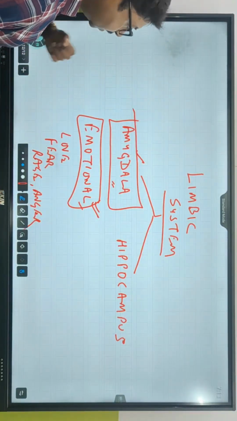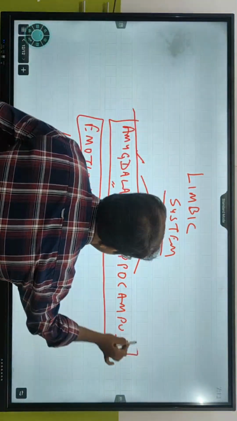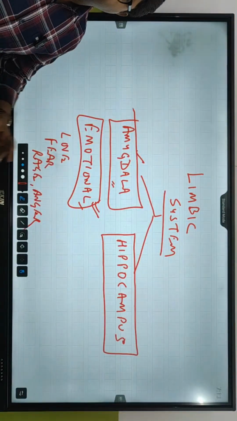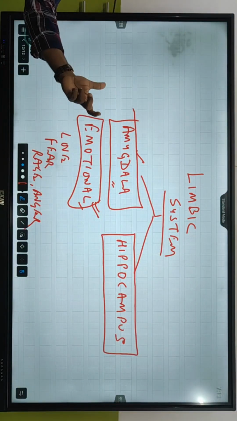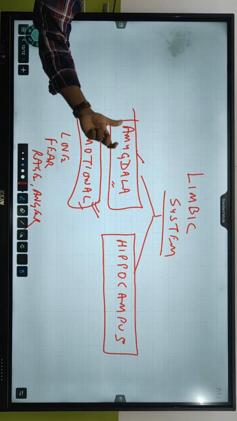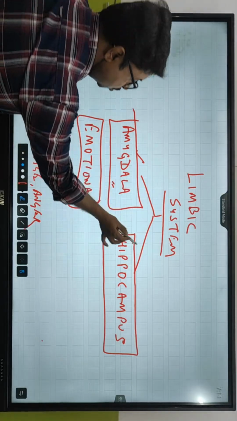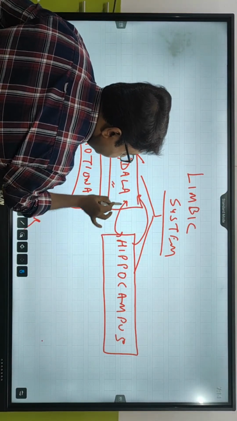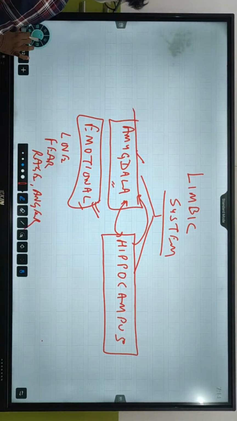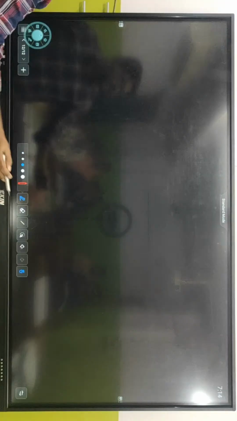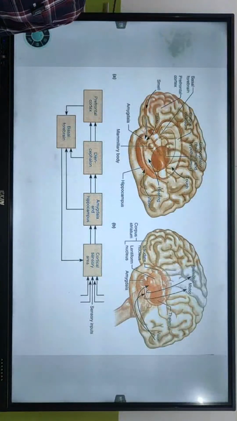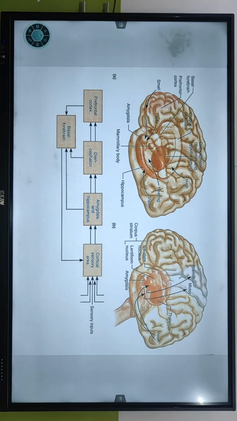Hippocampus is the area which gets all the sensory inputs and helps you to understand ये पहले क्या क्या हुआ था, to help you decide अब इस सिचुएशन में क्या करना है. So it's complete emotions. ये दोनों एक साथ they work together. Hippocampus and amygdala center. I don't think ये अलग से बुक में लिखा हुआ है. I think amygdala is there, but hippocampus is not there. Is there? What is being written over there in the hippocampus? What is being shared? Adrian?